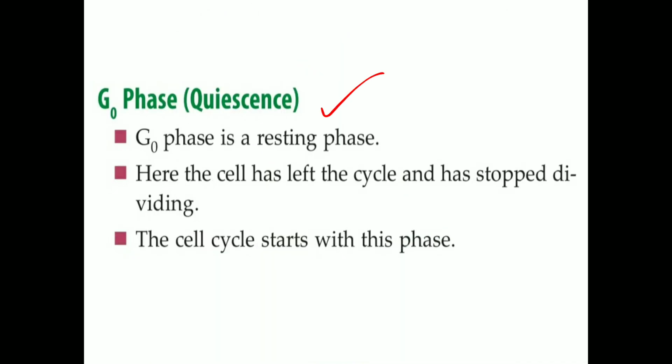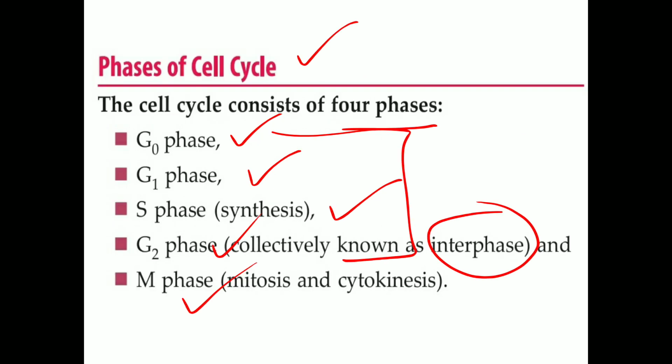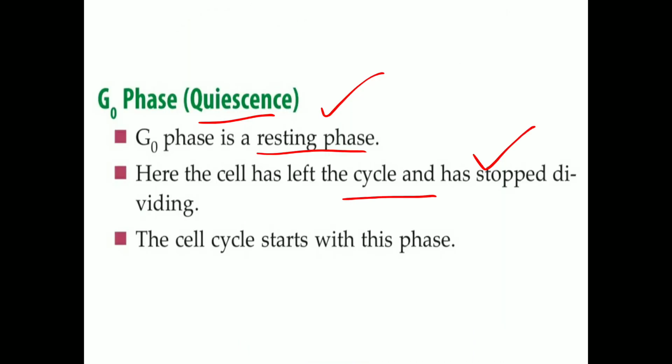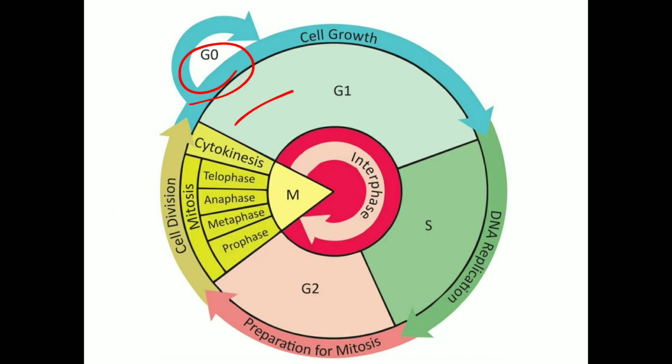G0 phase, quiescence. G0 phase is the resting phase, and here the cell has left the cycle and has stopped dividing. The new cell cycle will start from this G0 phase.